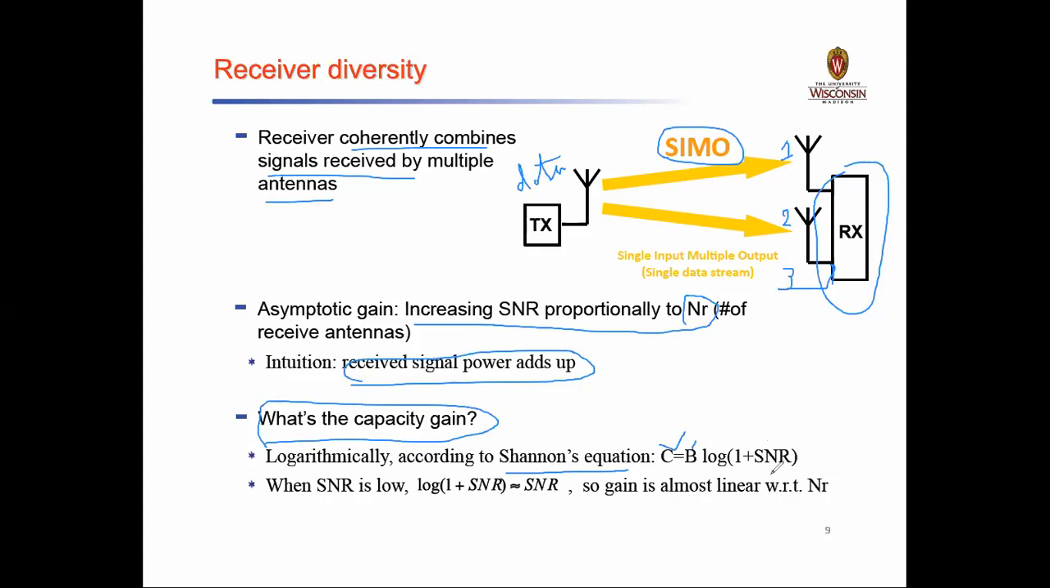Okay, so when you try to calculate the SNR, that is signal to noise ratio, for a receiver diversity, if it is low, then your answer will be equal to your SNR. It means that the gain is almost linear with respect to the number of antennas. If you have more antennas, then you will have a linear graph when you try to measure its capacity.